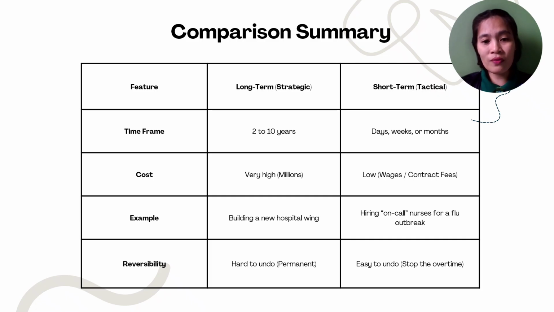And an example for long-term strategic is building a new hospital wing. And for short term, it's hiring on-call nurses for a flu outbreak. So it's like a job contract. For reversibility, for long term, this is very hard to undo or it's permanent. For short term, it's easy to undo. You just have to stop the overtime.